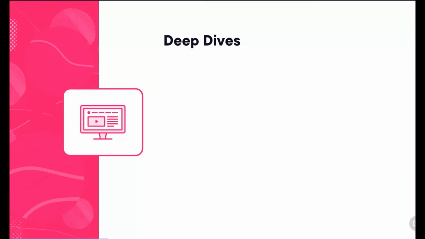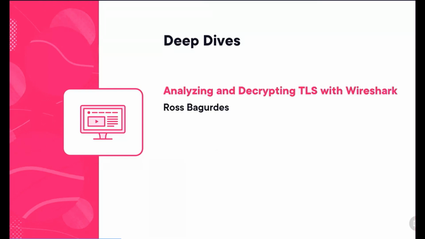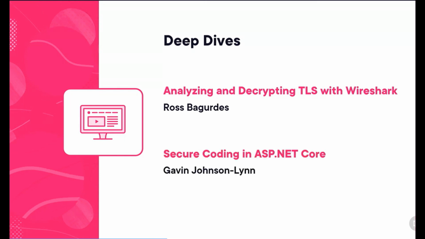If you want to take a deeper look specifically at encryption, you might consider Analyzing and Decrypting TLS with Wireshark by Ross. In this course, you will get a deeper understanding of how TLS works and how you can use it to secure HTTP traffic. Another option is Secure Coding in ASP.NET Core, a course by Gavin. In this course, you will focus on how to secure the communication from your user to your web application.